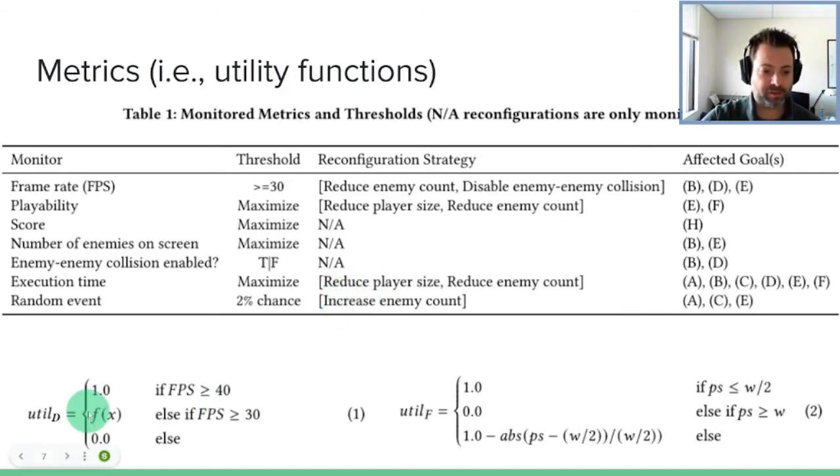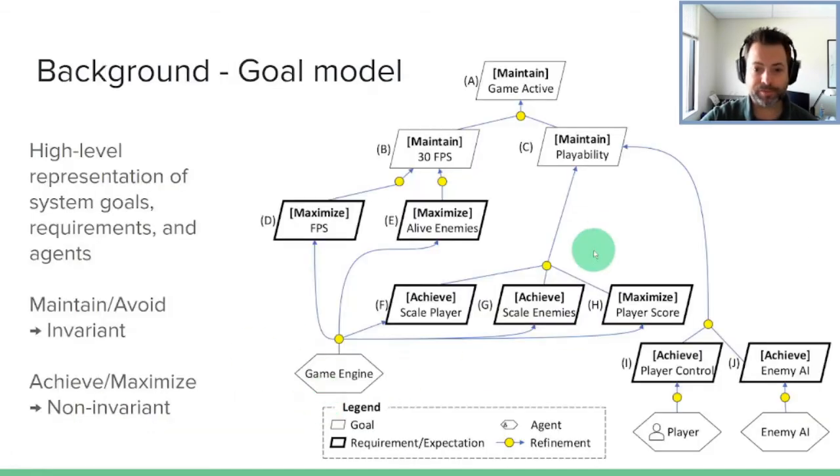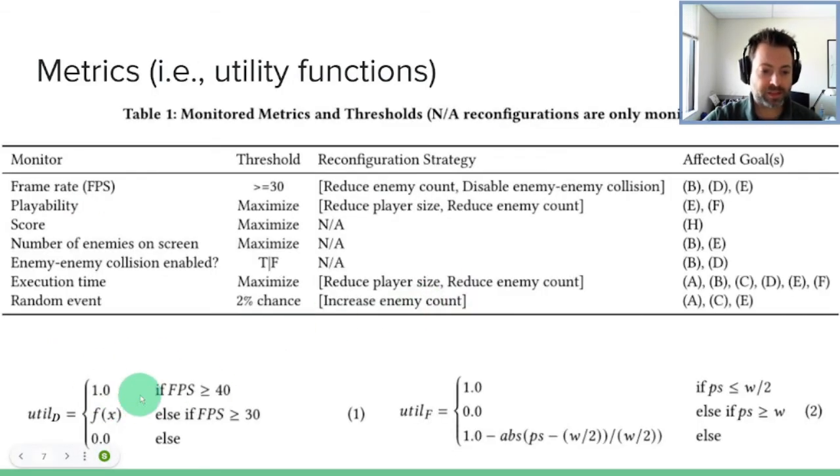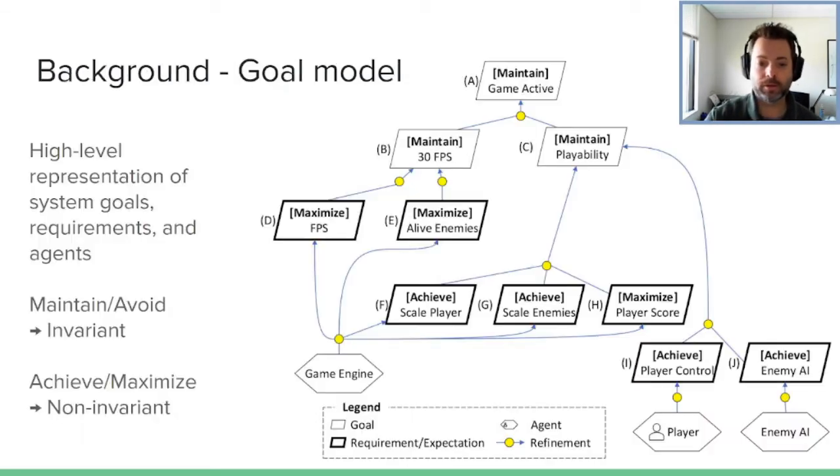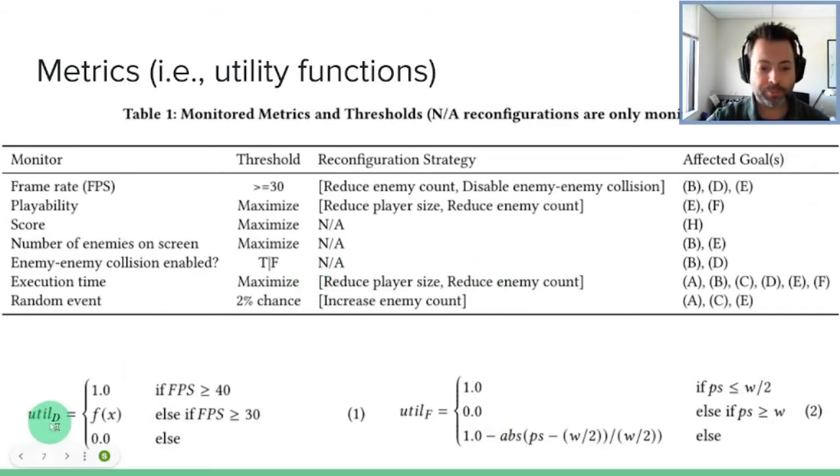Two examples are utility functions for D and F. So D is going to be maximizing the frame rate. F is maximizing, or at least making sure that the player can be scaled, not necessarily maximizing. But for D, which is frame rate, if our frame rate's greater than or equal to 40, it's fully satisfied. We are all good. If it is under 30, it's violated, right? So we're seeing here, we're maximizing FPS with 30 being our threshold. Anything in between is a linear scale.